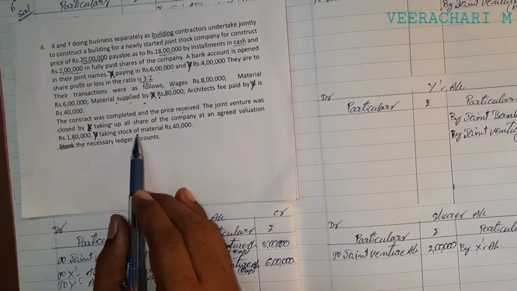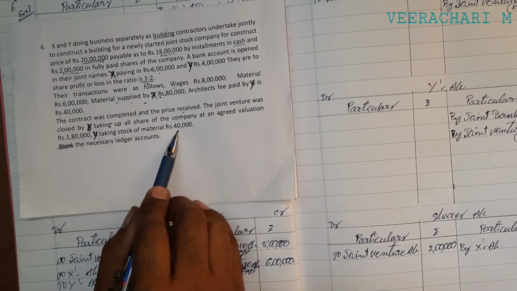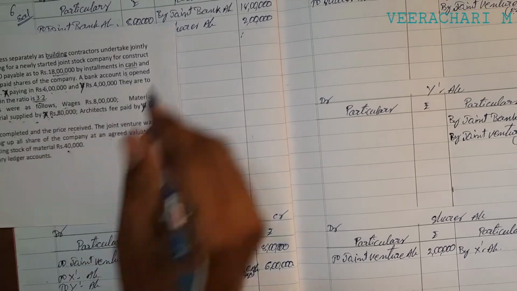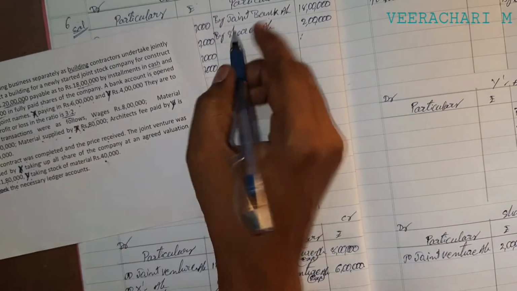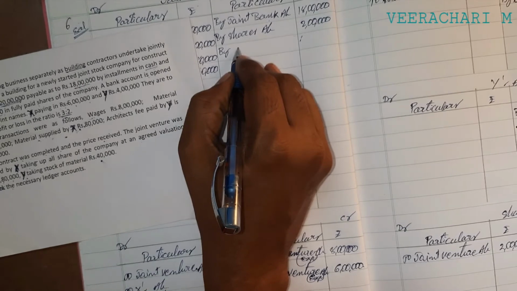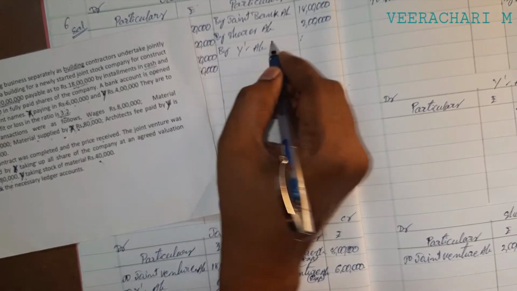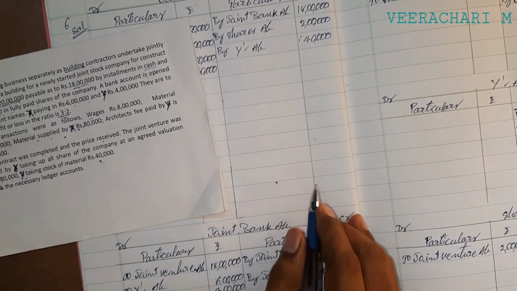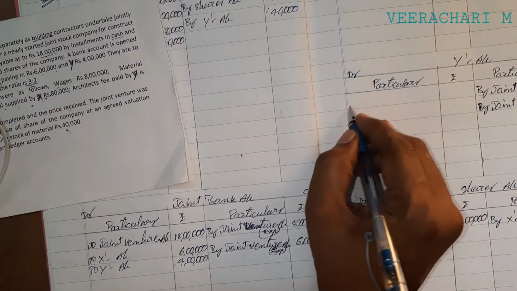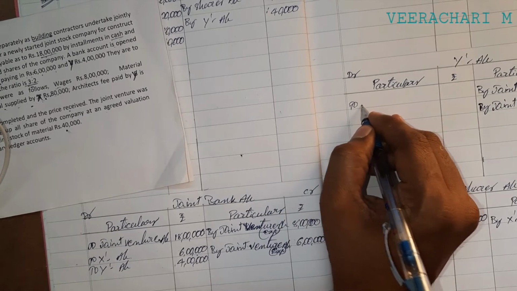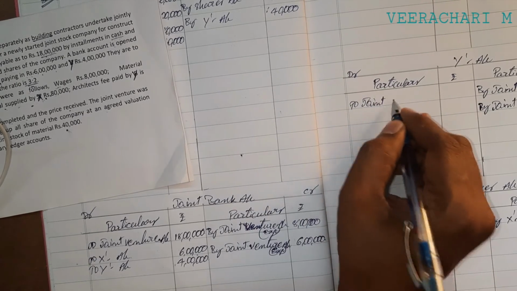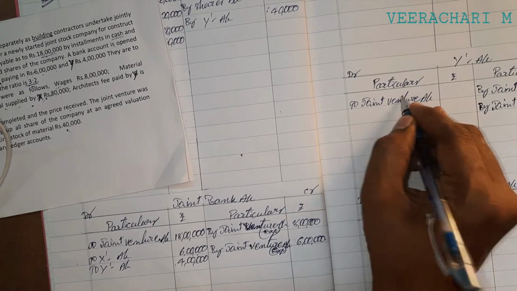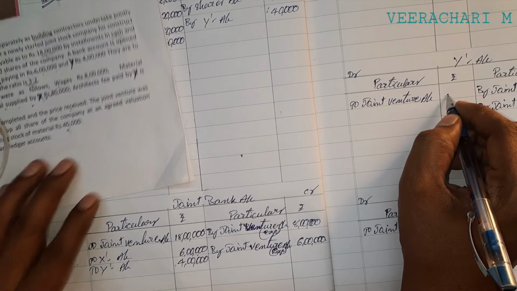And why taking stock of material up to 40,000? Okay, stock of material means it is an income to the one. So credited to joint venture account, that is by Y account, the amount is 40,000, and also debit side of the Y account to joint venture account, that is amount is 40,000.